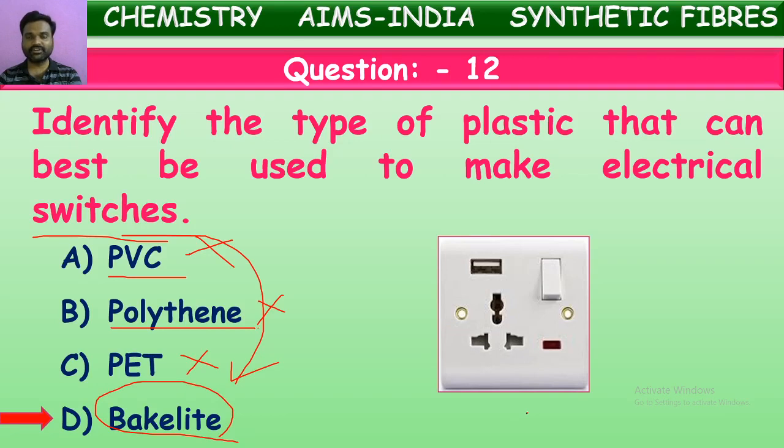Why is it made with that? Because it won't melt, even if high heat or high electricity is passed. It won't be molten, and it won't pass heat or electricity through it. You won't get any shock, and you won't get any heat through that. But the disadvantage is it cannot be remolded. Anyhow, here bakelite is the correct answer.